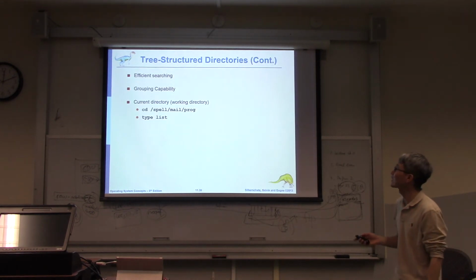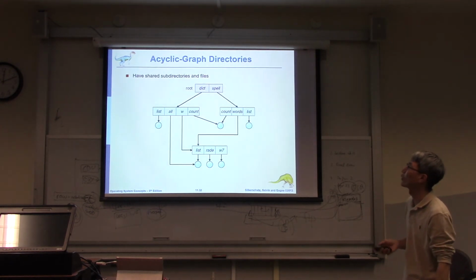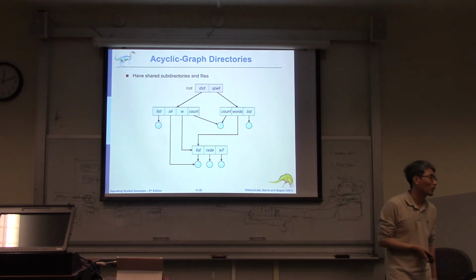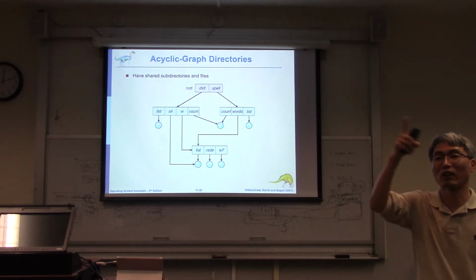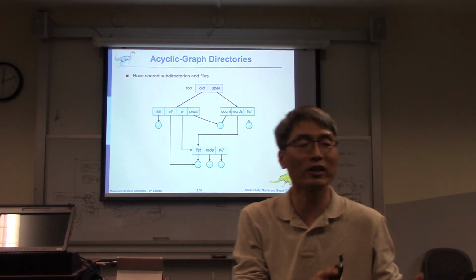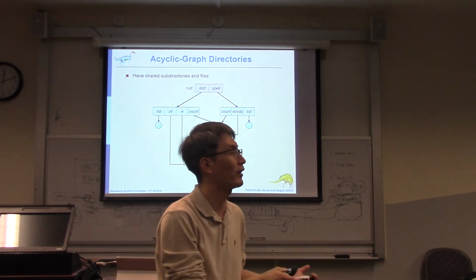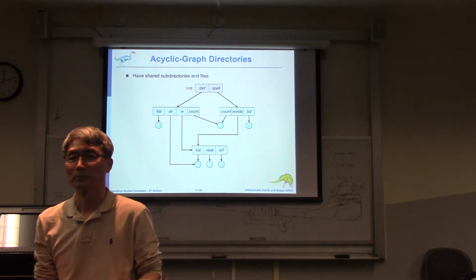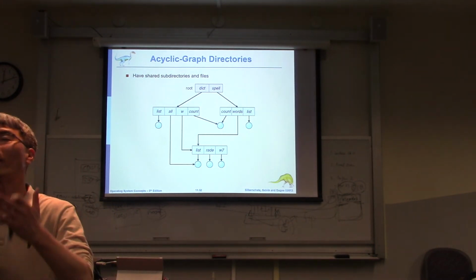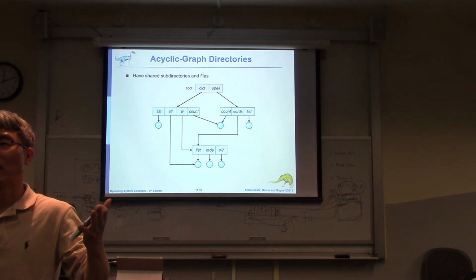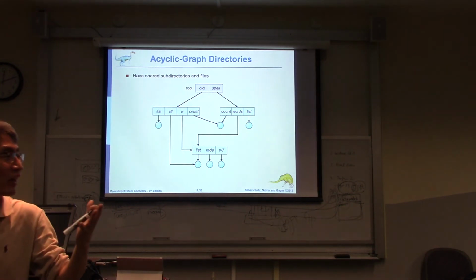To address that, we can consider an acyclic graph. Cyclic graph means there exists a cycle. What is the main difference between a graph and a tree? A tree doesn't have a cycle. Which one is more general? Graph is the general one, right?